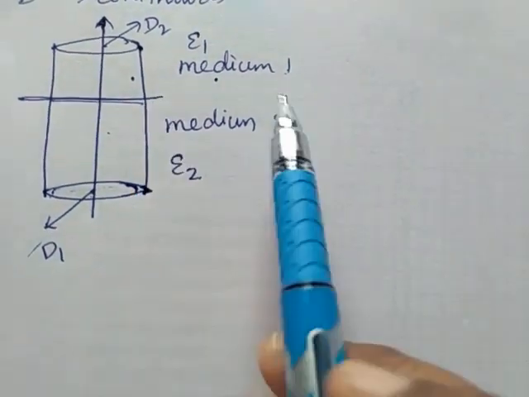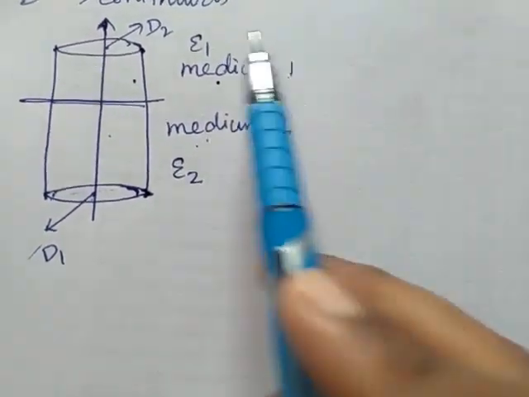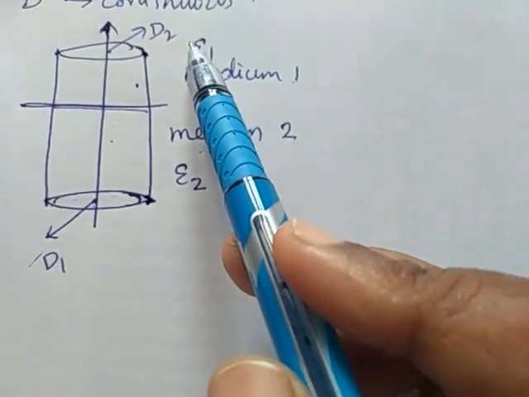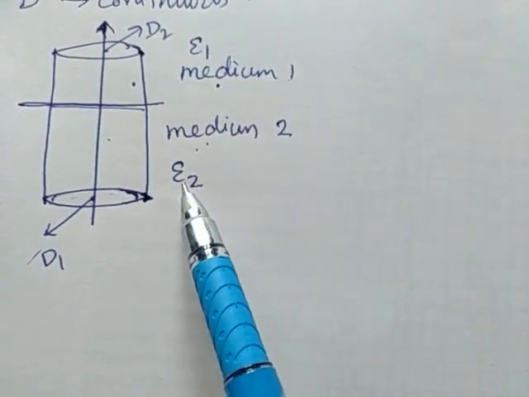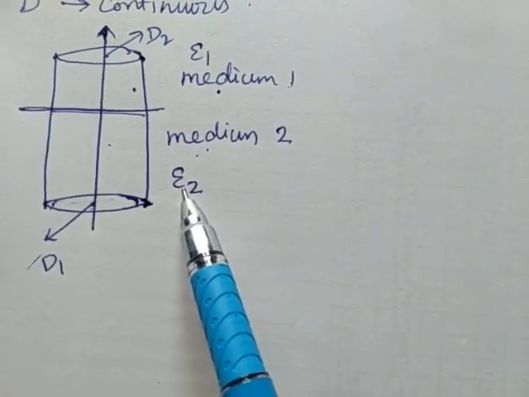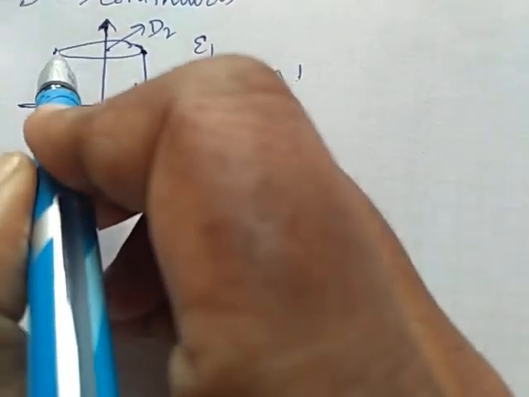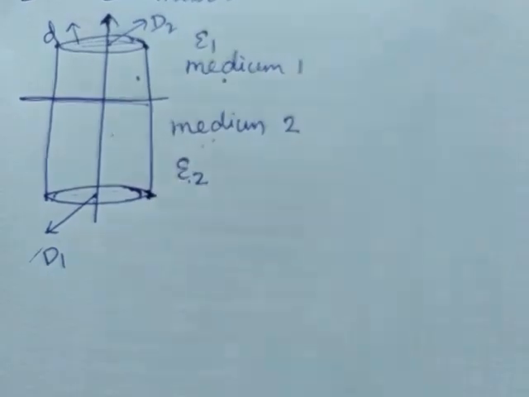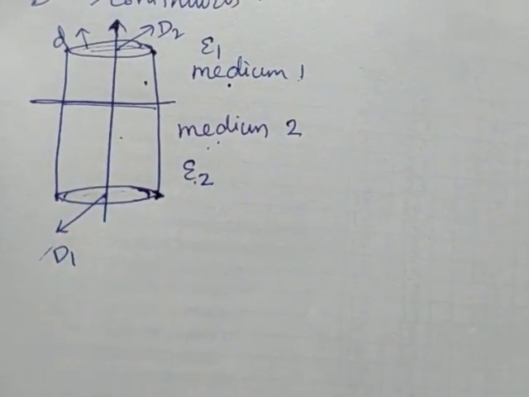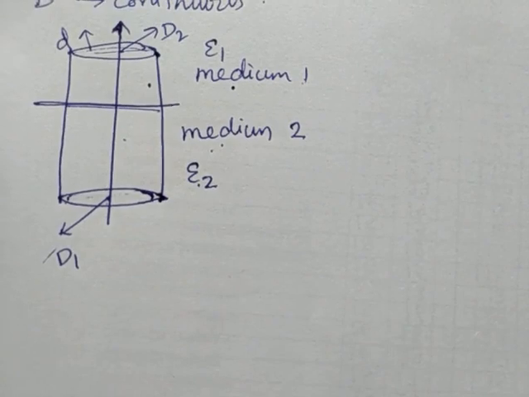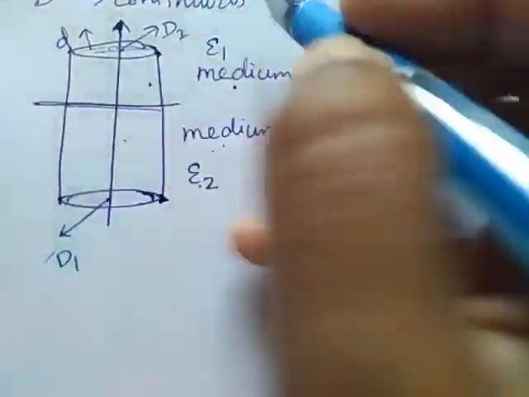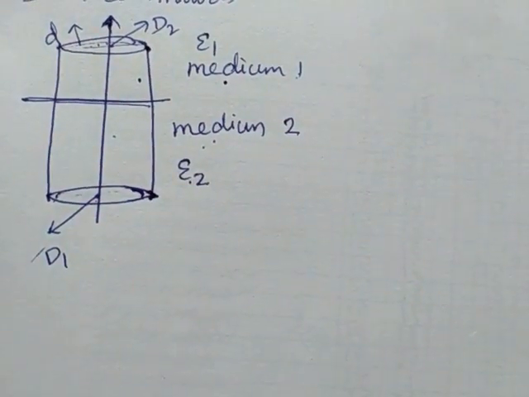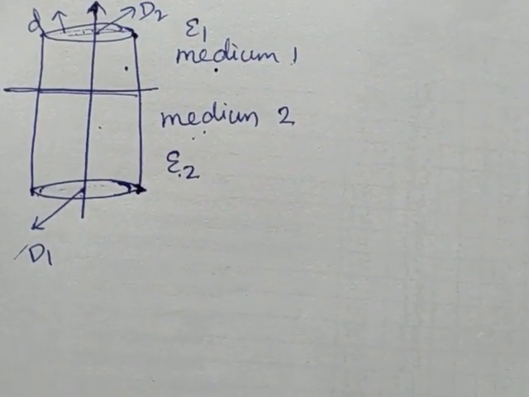So we are considering two mediums, medium 1 and medium 2. In medium 1 we have permittivity epsilon 1 and in medium 2 we have permittivity epsilon 2, and we are considering a disk D whose thickness is very small, and the only outward flow from the disk comes from its flat surface.